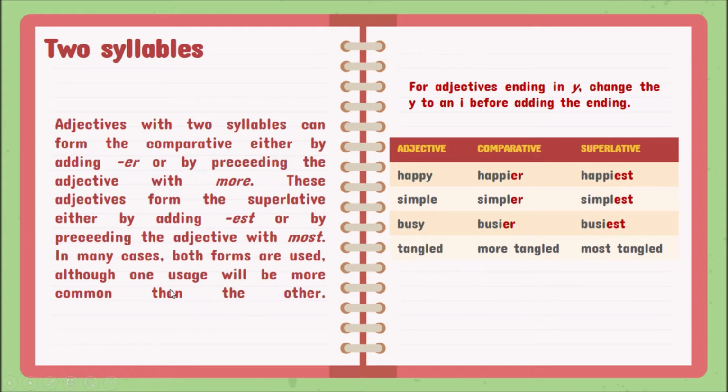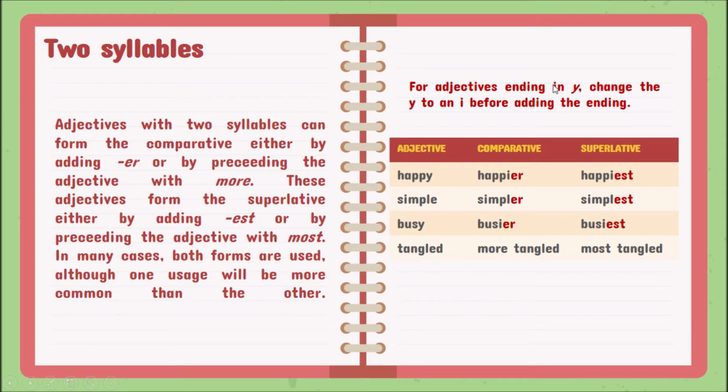In most cases, we use this construction, right? Happy, happier, simple, simpler. Agregamos el er en la mayoría de los adjetivos que tienen dos sílabas, pero hay casos donde tenemos que usar more or most. If you have any doubt, if you have to use the construction for the one syllable adjective, it's better for you to put more or the most, okay?